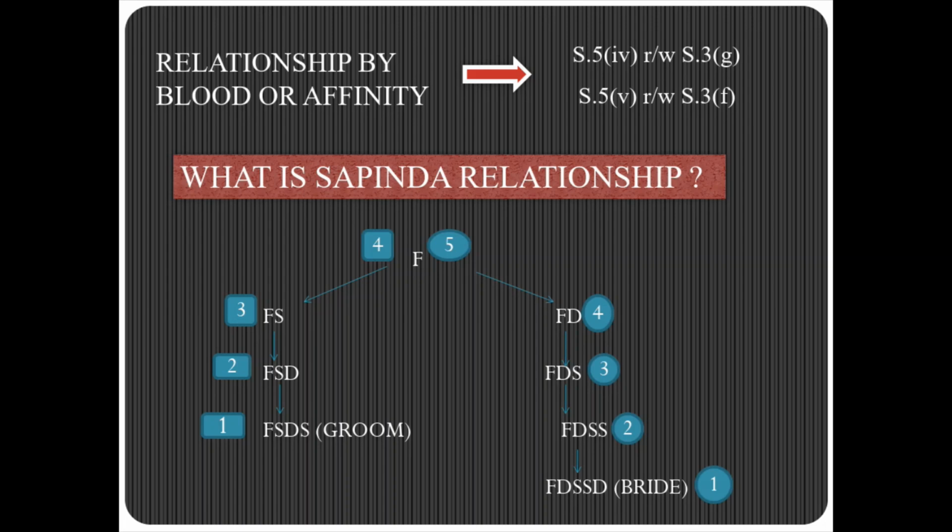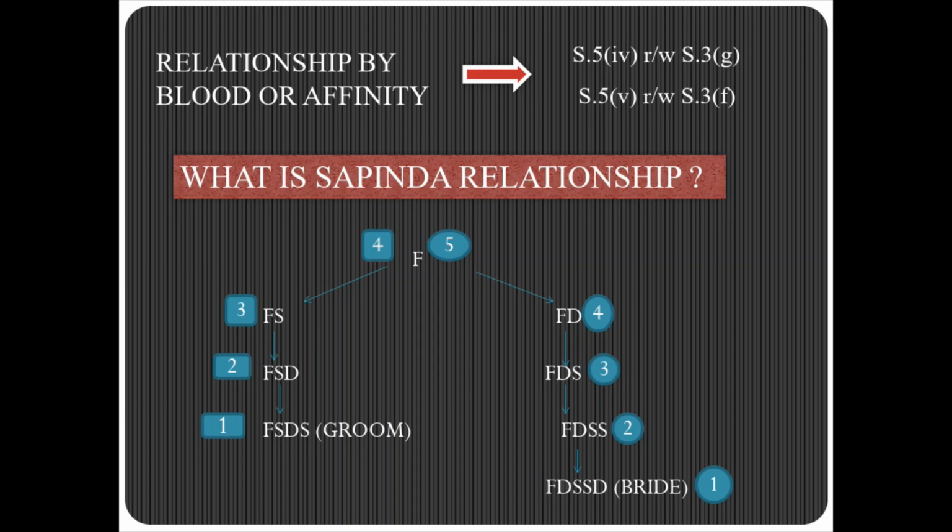Now we are tracing FS to FSD, that is the mother's side. So the groom's mother's side and the bride's father's side have a common ascendant. Now, we count the groom FSDS as 1, FSD as 2, FS as 3, and the common ascendant comes as 4.